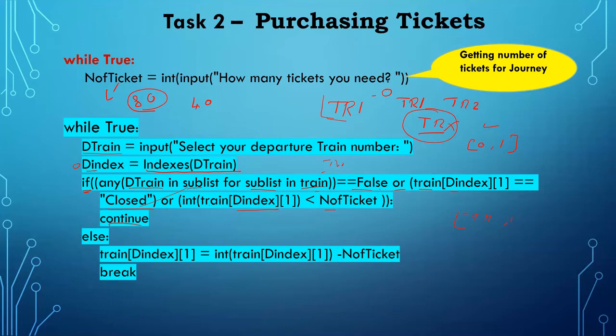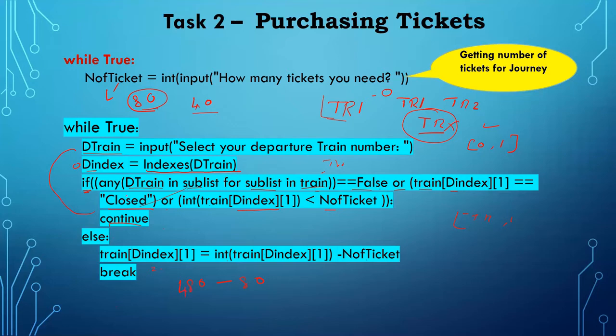If any one of these conditions is fulfilled, this loop will repeat. Suppose we entered everything correctly, then the else statement will come. Suppose 480 seats are available and I enter the number of tickets as 80, I have to subtract it. So I'm converting it into an integer and subtracting: 480 minus 80, so 400 will be stored. After finishing, we make a break and it will come out.